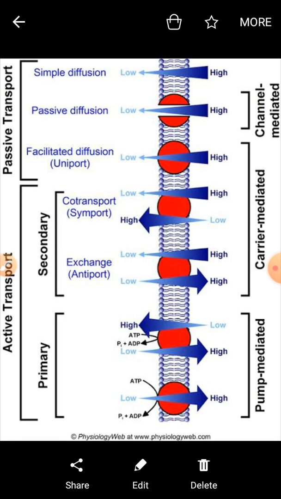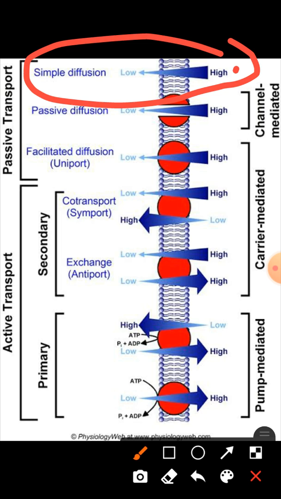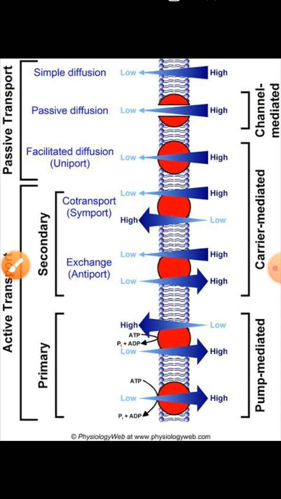That means from their higher concentration to the lower concentration. As you can see on this screen, in the simple diffusion or the passive diffusion, the molecules are passing from the high concentration to the lower concentration. So this movement is known as the downhill movement.